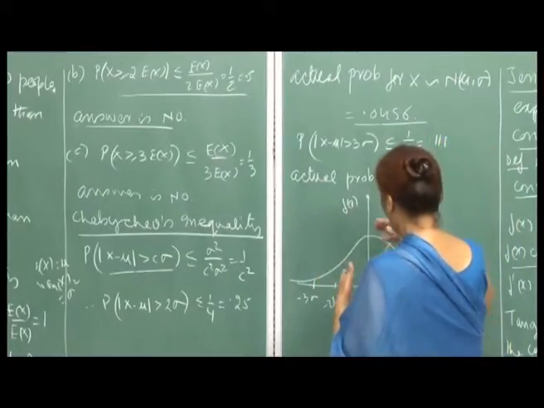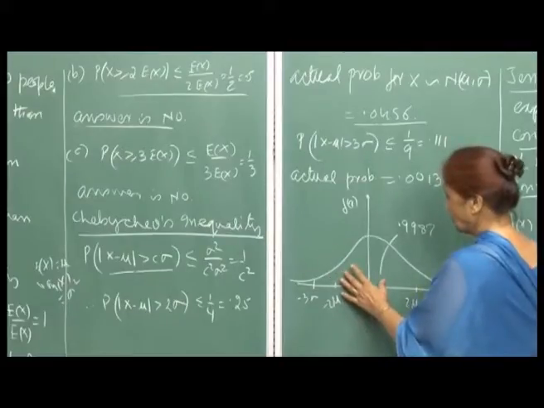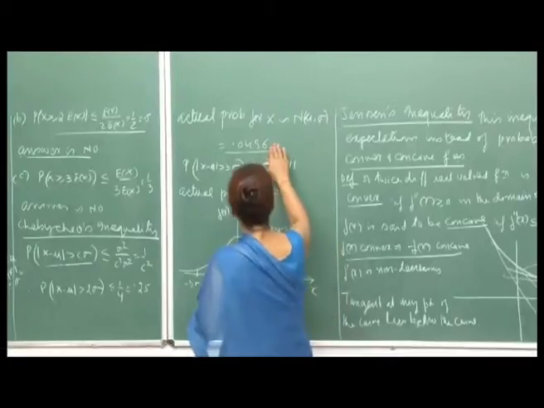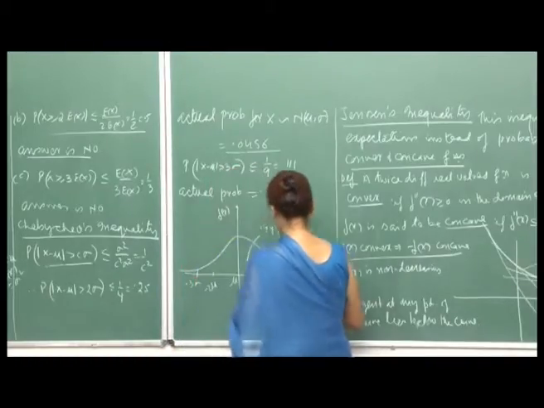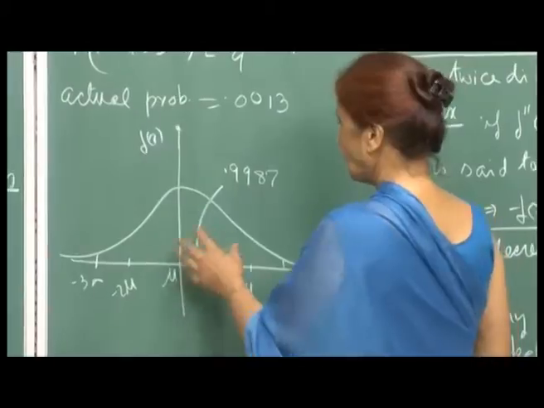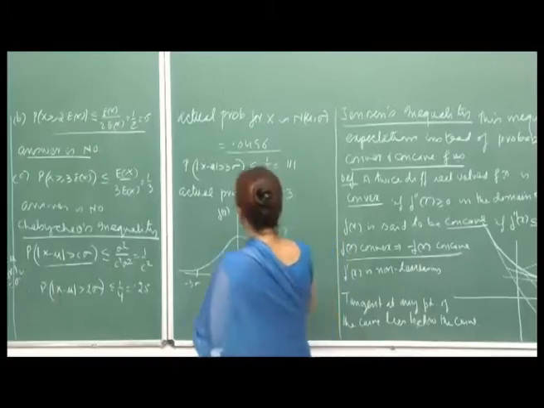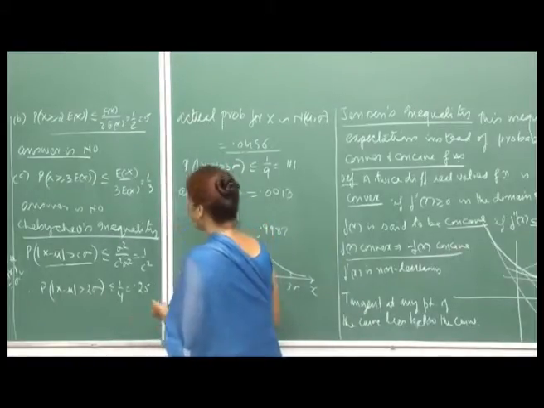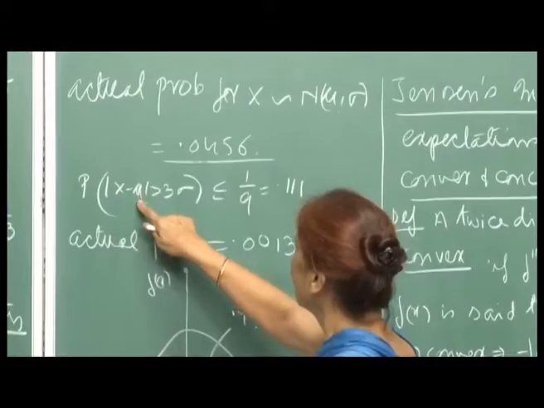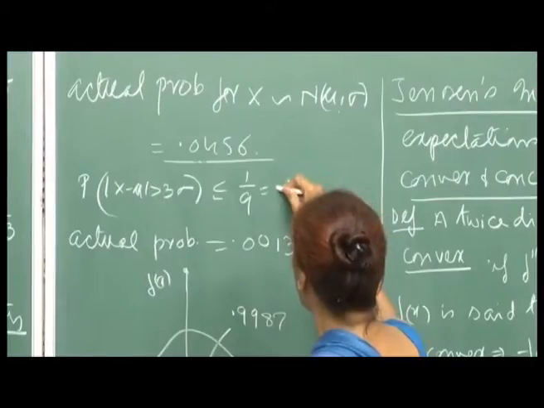Because the normal curve is symmetric about mu and bell shaped, the mass is concentrated around mu for the normal, and therefore this probability would be small, because the area lying to the left of minus 2 sigma and to the right of 2 sigma will be much smaller compared to the area around mu. Similarly, if you take c to be 3, then the difference is more marked, because the probability that mod x minus mu is greater than 3 sigma is less than or equal to 1 by 9, which is 0.11.